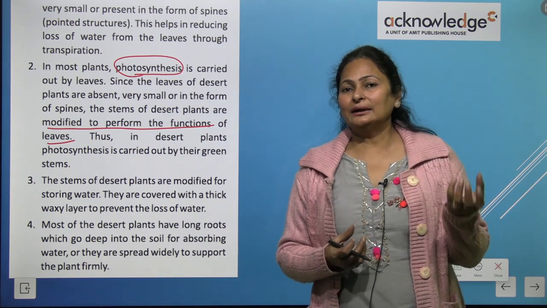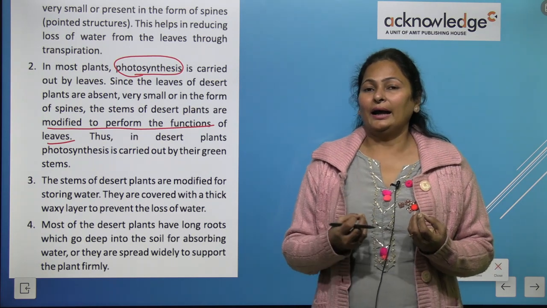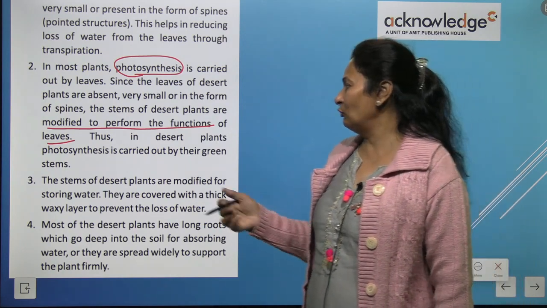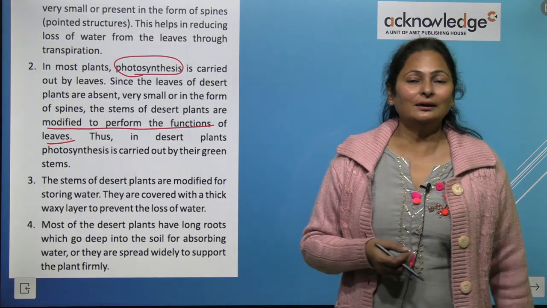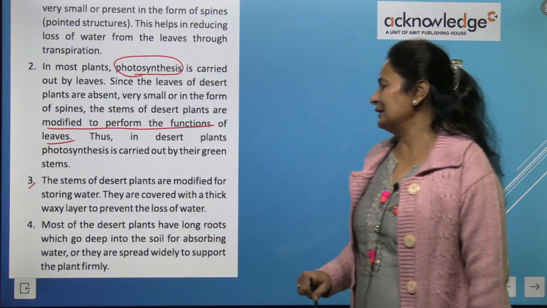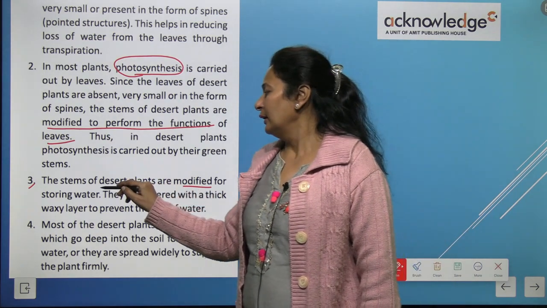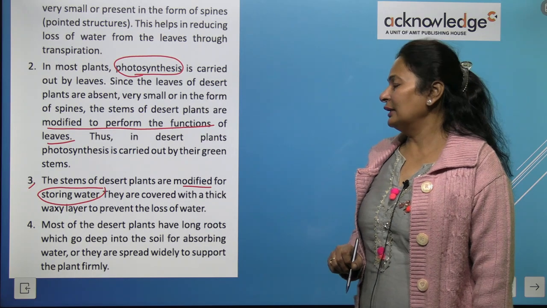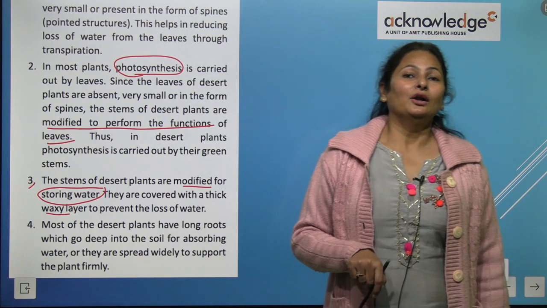We know that the cactus also prepares food on its own, right? And it is possible because of the green stem which has chlorophyll in it. Thus, in desert plants, photosynthesis is carried out by the green stem. Now, third, the stem of desert plants is modified for storing water. This stem also stores water. They are covered with a thick waxy layer to prevent water loss.